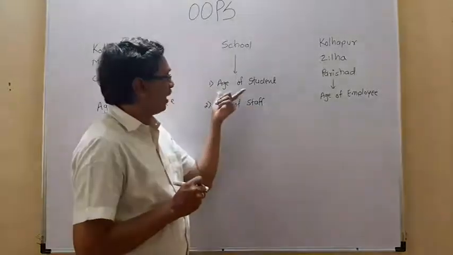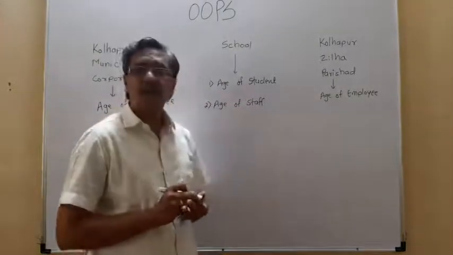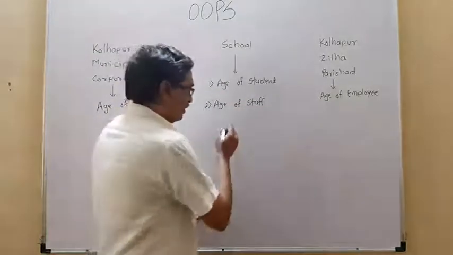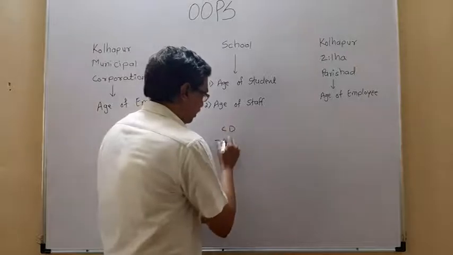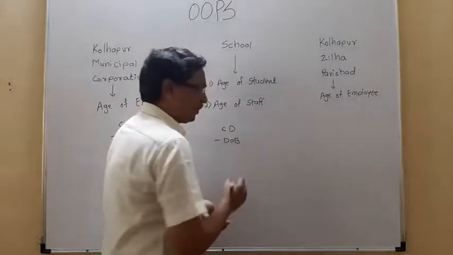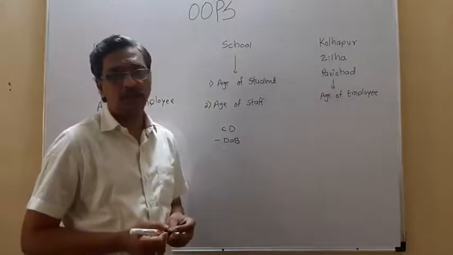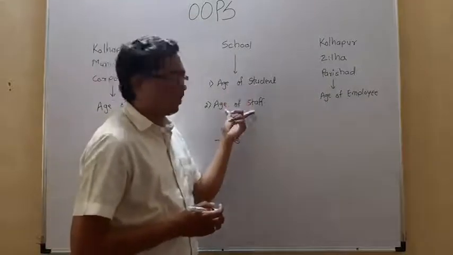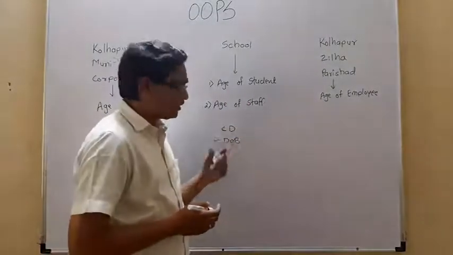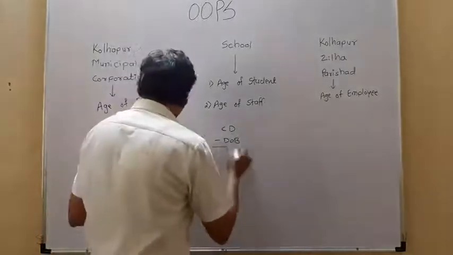I want to calculate the age of the student and the age of the staff. The concept remains the same, that is current date minus date of birth. To calculate the age of the student or the age of the staff, this concept remains as it is, which we call age.